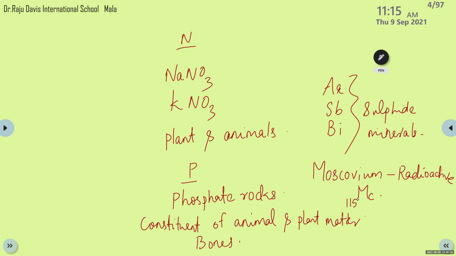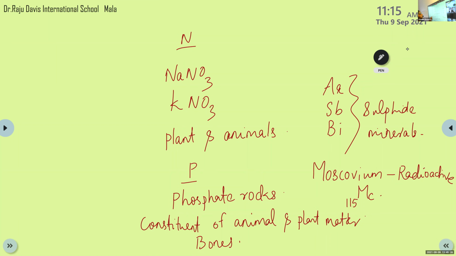Should we learn the electron configuration of all these elements? Please try to learn the general configuration and the configuration of the lower members of this group, like nitrogen and phosphorus. Then we can discuss the MCQ questions, and if there are any chances for such questions, we can practice that.